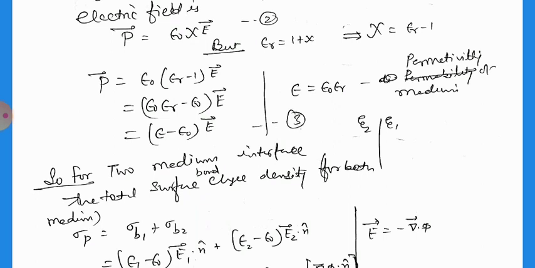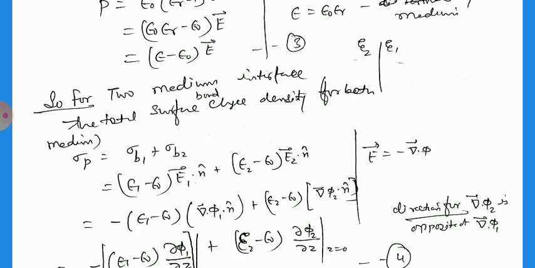So for the two mediums interface, the total surface bound charge density between the two mediums is given by σp, for polarization, equal to σb1 plus σb2, that is correlated with the first and second medium.